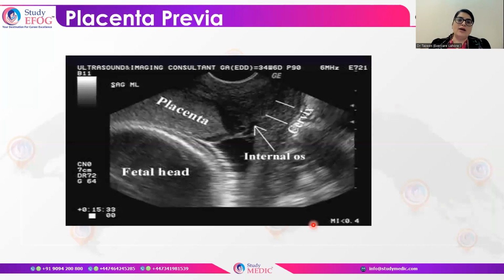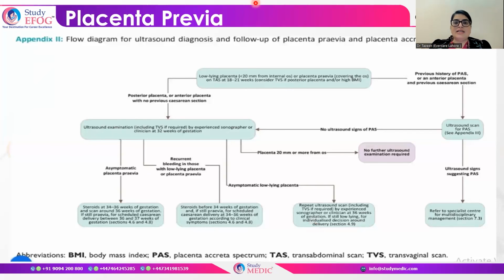Then there comes placenta previa, which can be diagnosed in early pregnancy. So what would be the follow-up of placenta previa, which you have to keep in mind? If it is diagnosed at a mid-pregnancy scan, you have to repeat the scan at 32 weeks of gestation and see what the situation is. If it is more than 20 mm away from the os, this is a normal pregnancy, and you will take it up further as normal.